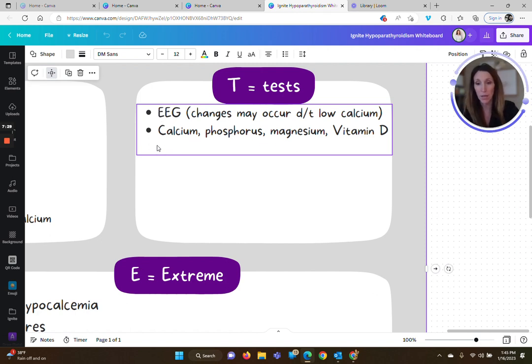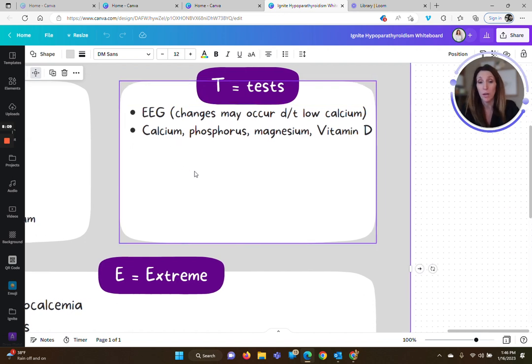And then labs that we might do are calcium level, phosphorus level, magnesium level, and then vitamin D. So calcium, obviously we're checking for that on this patient, and we already said that the phosphorus may be high. We talked about how magnesium may be an underlying cause for this. So we want to make sure their magnesium's not low, because if we can correct that, we might be able to correct the calcium issue. And then vitamin D is what helps absorption of calcium. So if our vitamin D level is super low, we are going to have problems with calcium absorption. If we give them calcium, it's not going to be absorbed if the vitamin D level is super low. So that's another test that we might do.